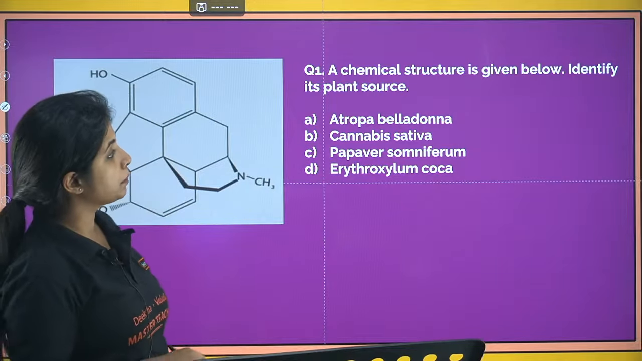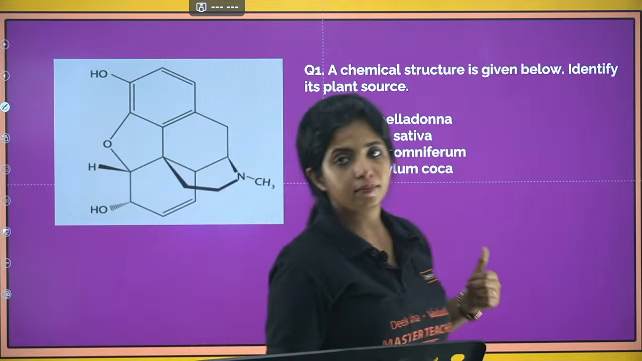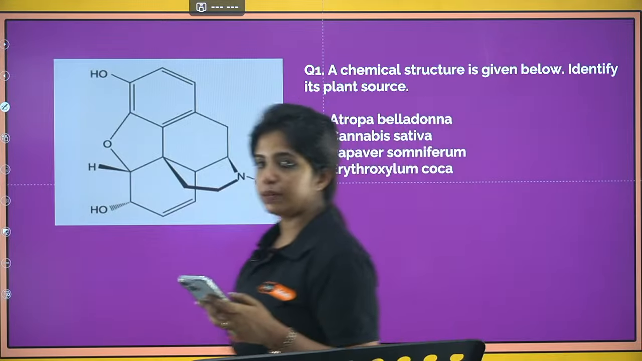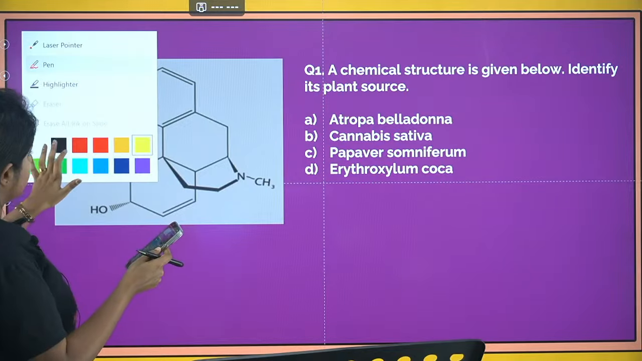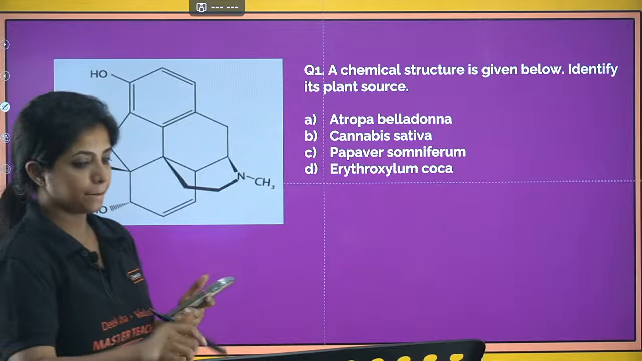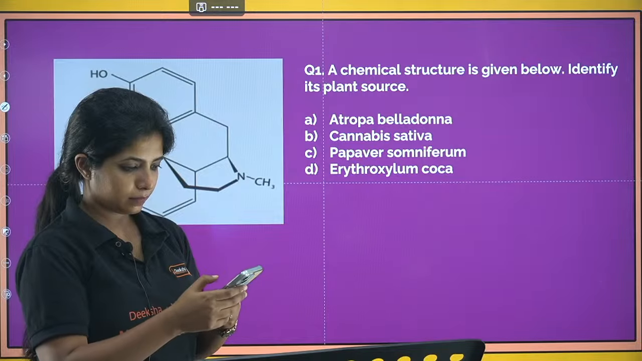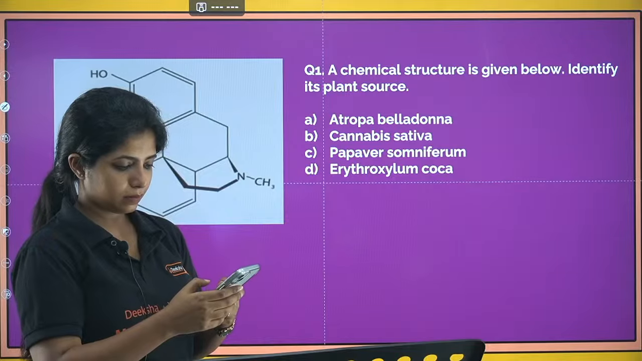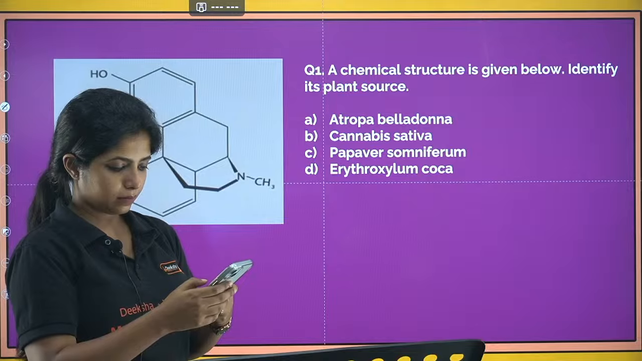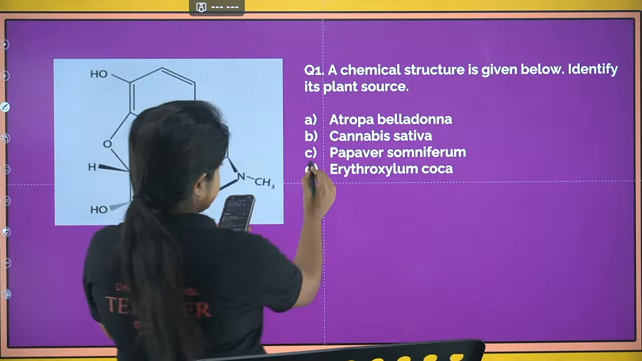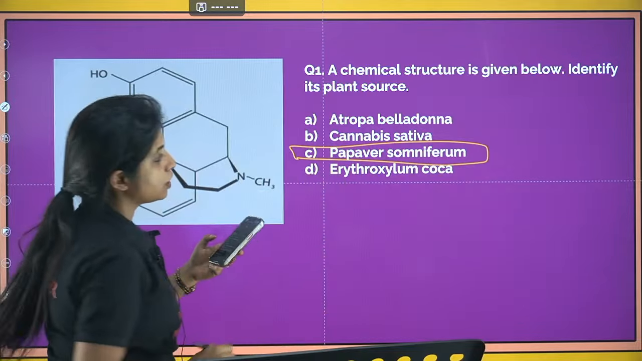So over here, the first thing, a chemical structure is given below. Identify its plant source. What is this particular thing? The structure is of... C. Okay, so Prakriti, we learned it yesterday. The answer is C. Papaver somniferum.